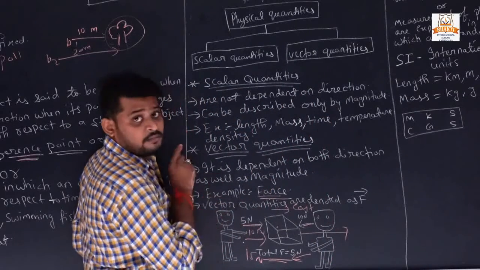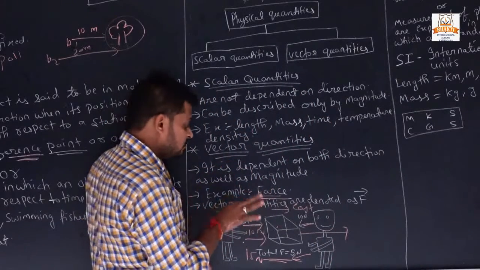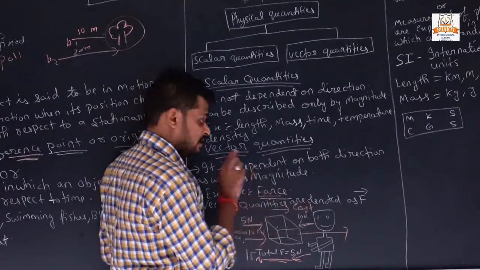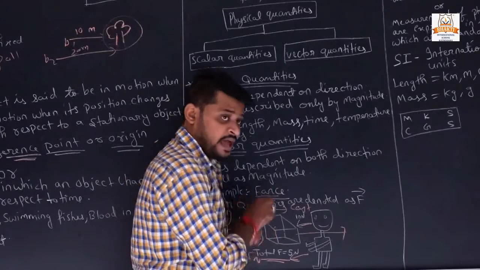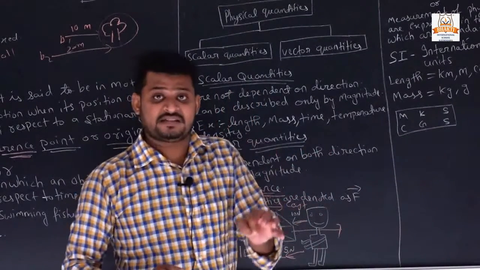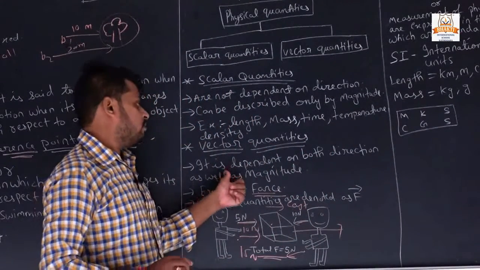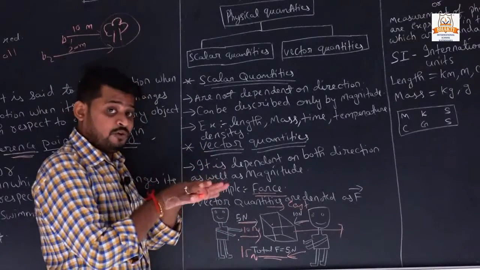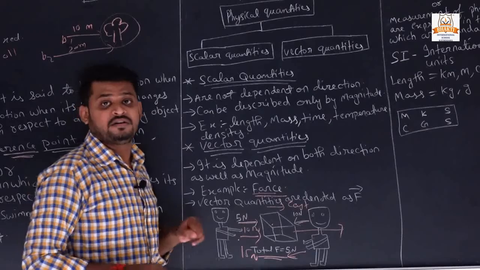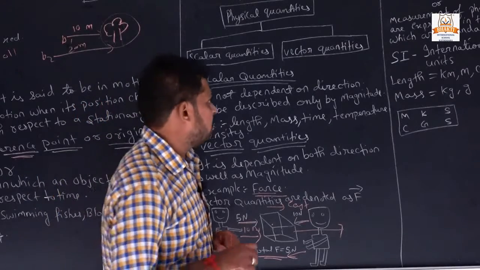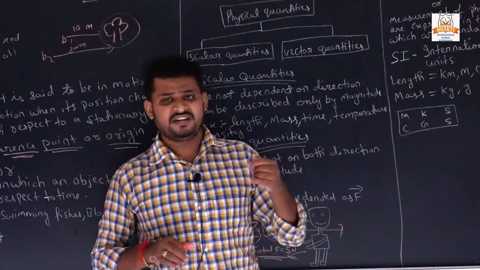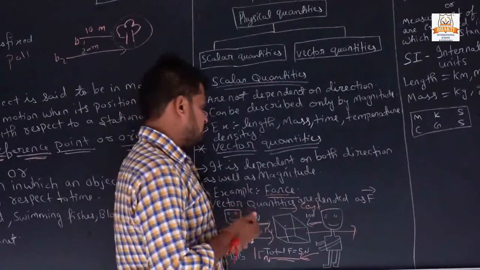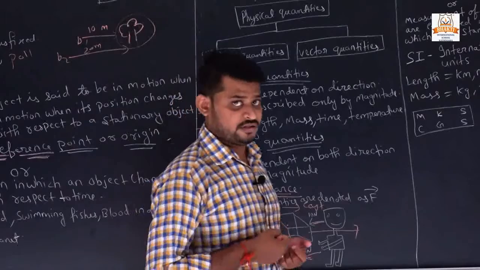So here the magnitude is 15 and the direction is east, so it has both magnitude as well as direction, then it is called a vector. And here we are applying force, that's why force is a vector quantity. Okay, understand? Now we will study in numericals and in chapters different types of vector quantities and scalar quantities also.